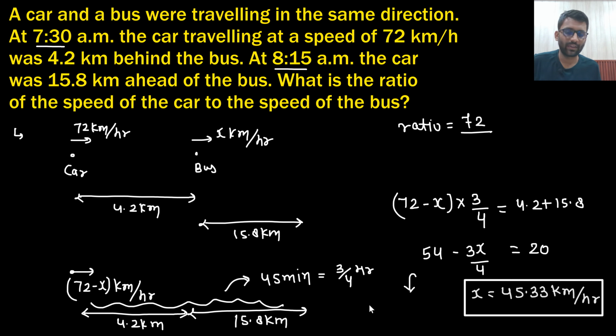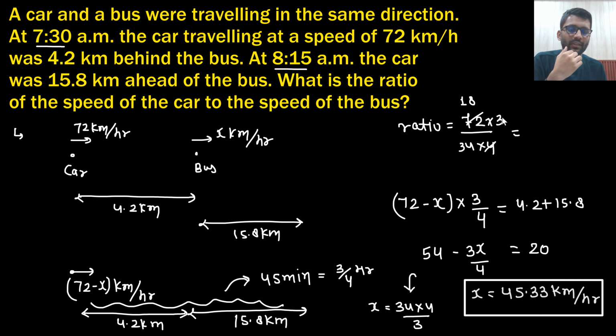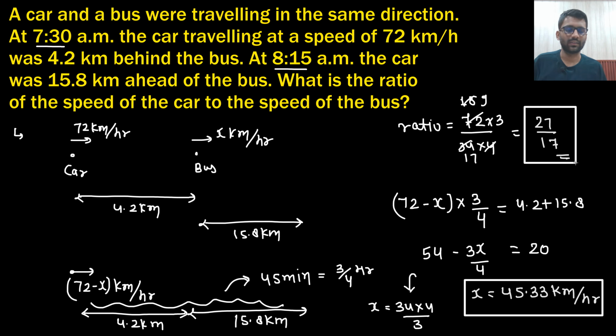So from here we will get the value of x as 34 into 4 by 3. Now this and this will be cancelled, 4 into 8 is 32, so now this and this can also get cancelled. We get 27 by 17. This is the ratio, 27 ratio 17. So this is the answer.